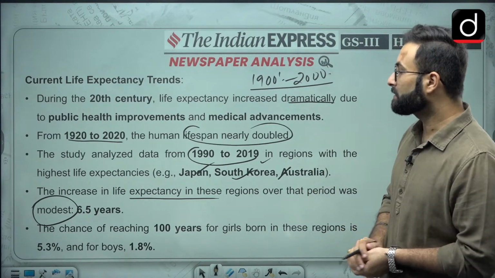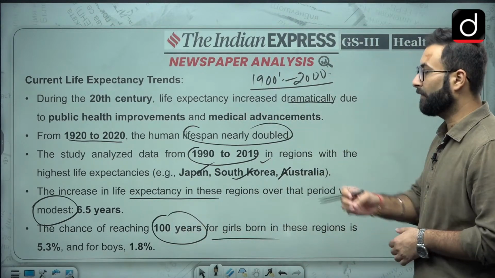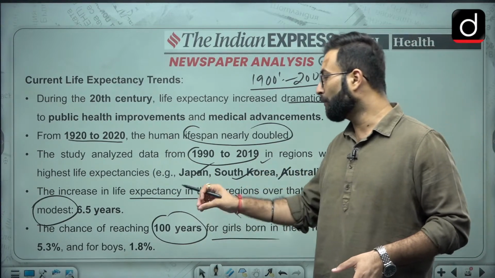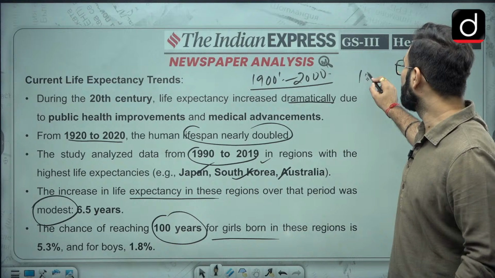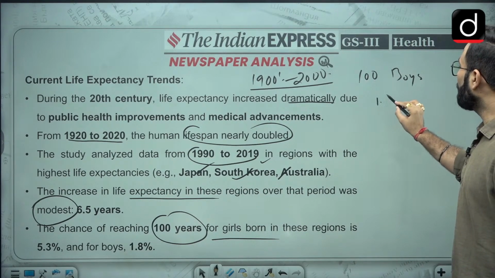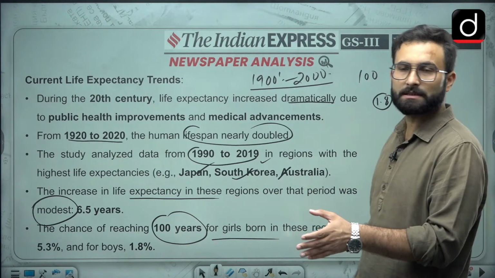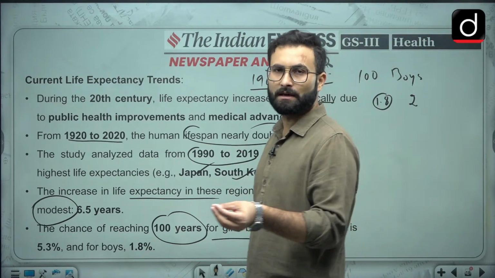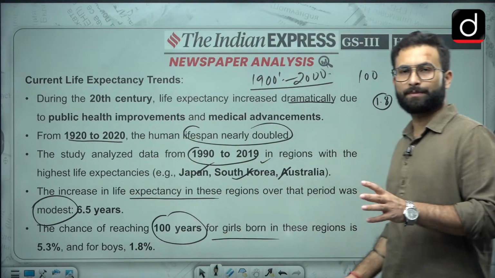Then, the chance of reaching 100 years for a girl born in these regions is 5.3%, and for a boy it is 1.8%. So basically they are saying that out of 100 boys in the region, only 1.8, or at max 2 boys, can live more than 100 years, and 5 to 6 girls can live more than 100 years. So that is about the current life expectancy trends.